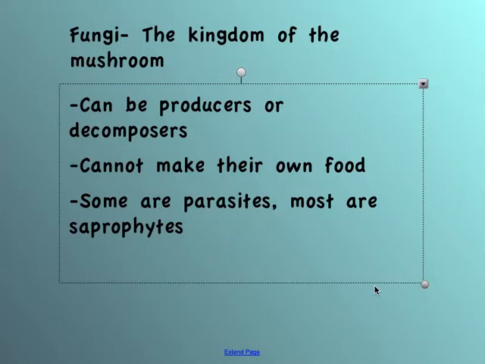Fungi can be producers or decomposers, and a decomposer is something that eats on something that has been broken down. They cannot make their own food. They can absorb food from the environment, but they cannot make their own food. Most are saprophytes. If you remember back to before, saprophytes are things that eat on things that have already died. But some are parasites, which we'll talk about and we deal with sometimes as humans.